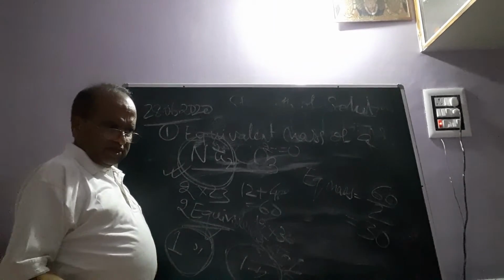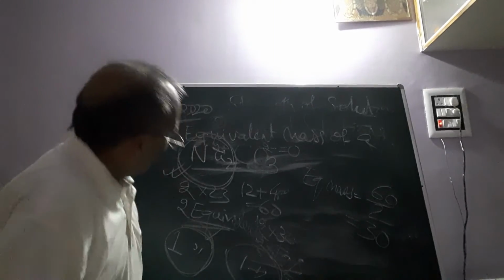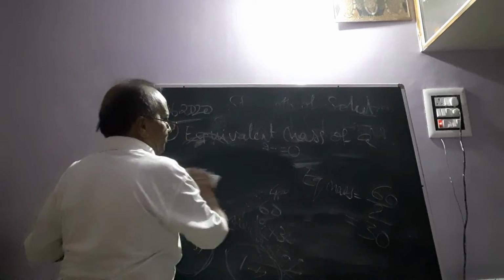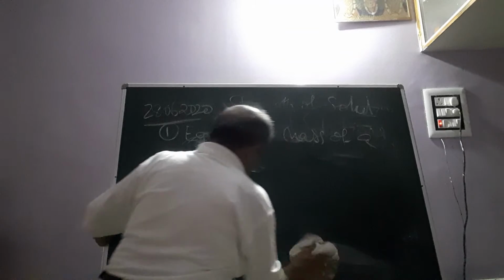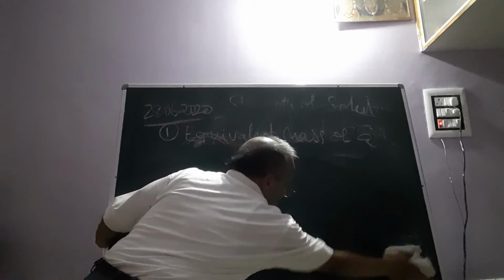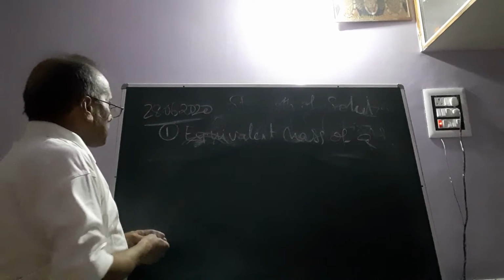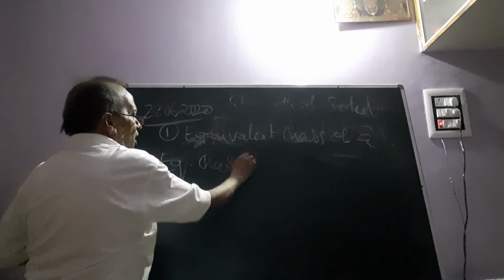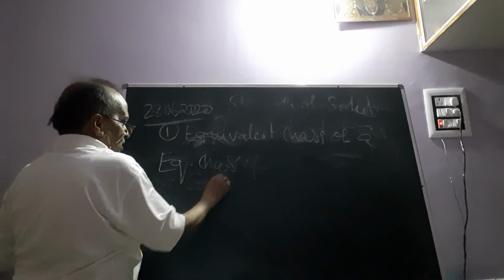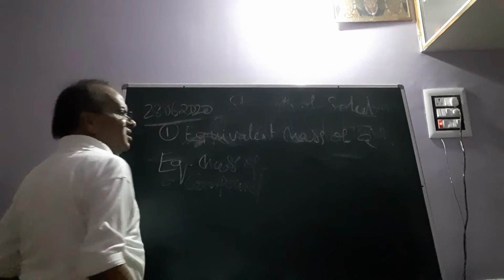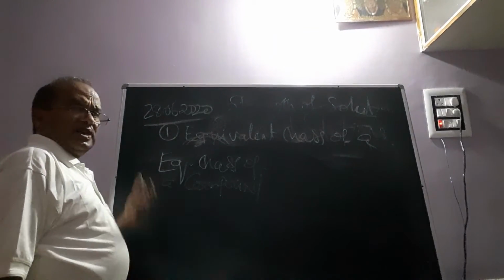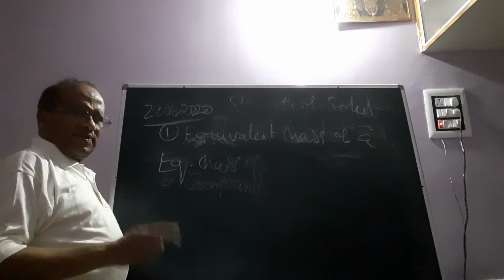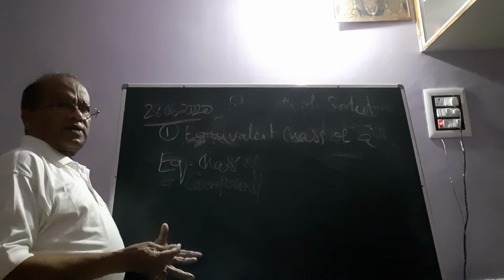So after getting this, now come to the point: how to calculate the equivalent mass of a compound. The equivalent mass of a compound will be a fraction of the molecular mass, and in that fraction, the entire molecular mass will come.